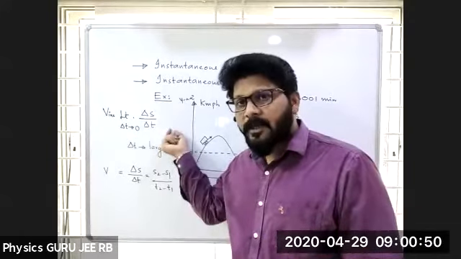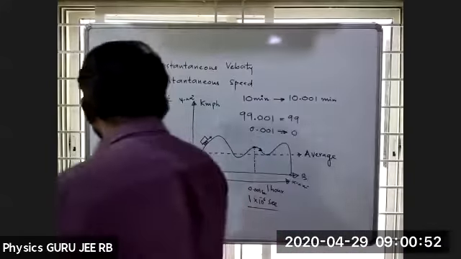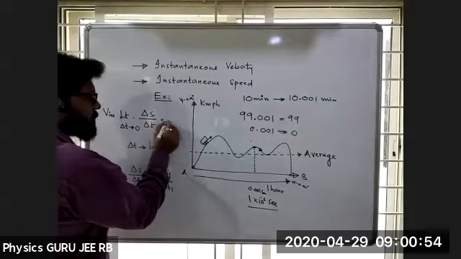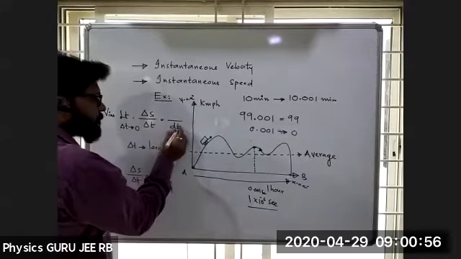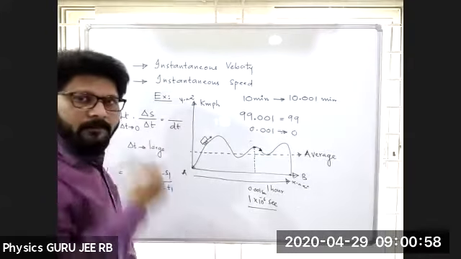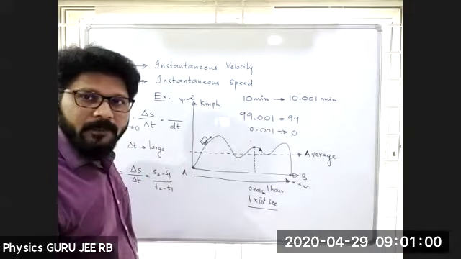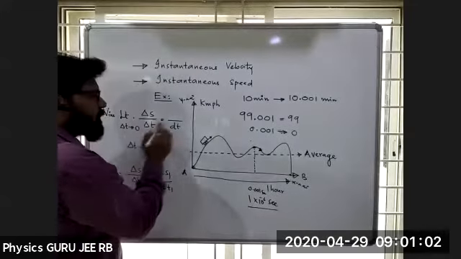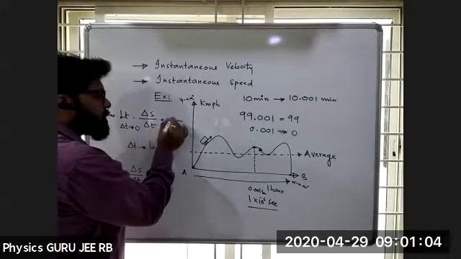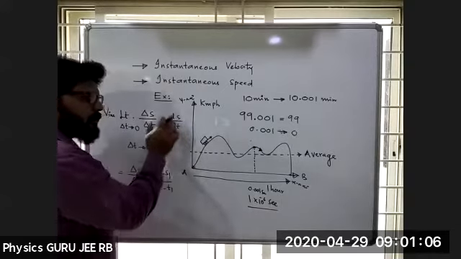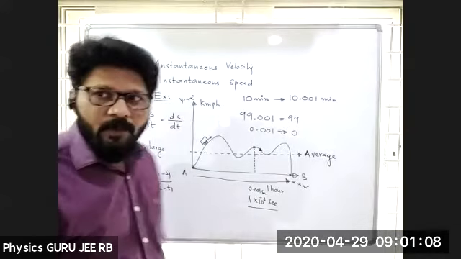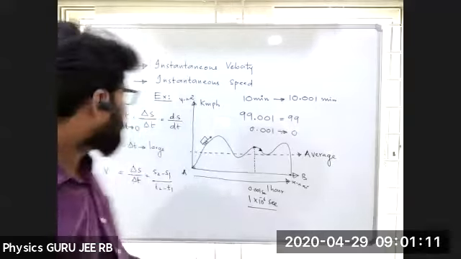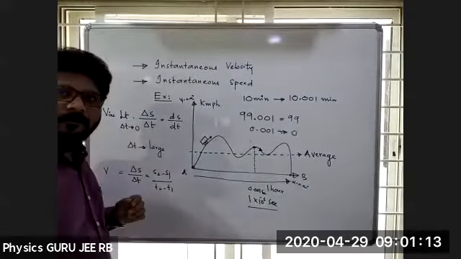Delta T should become small. So we'll represent this delta T as dt. dt means a very, very small interval of time. Then delta S becomes ds. When dt is small, ds will be small.